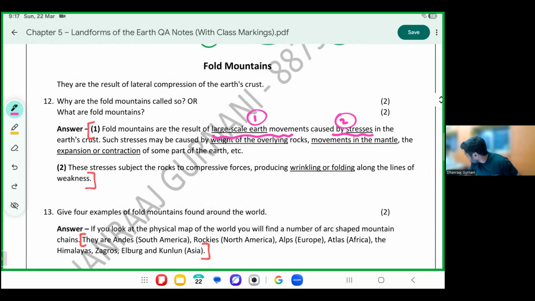A lot of movement is going to happen inside the earth, which is going to result in the formation of a mountain. Such stresses may be caused by, mark the reasons: weight of overlying rocks, movement in the earth's mantle, and the expansion or contraction of some parts of the earth. The stresses subject the rocks to compressive forces, resulting in wrinkling or folding.